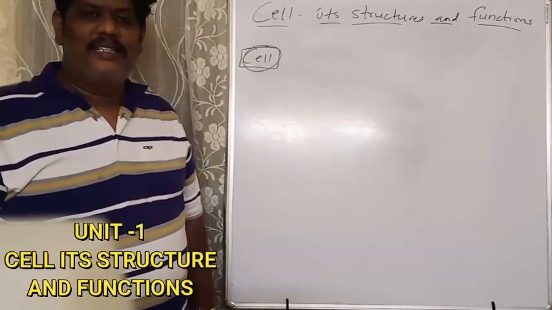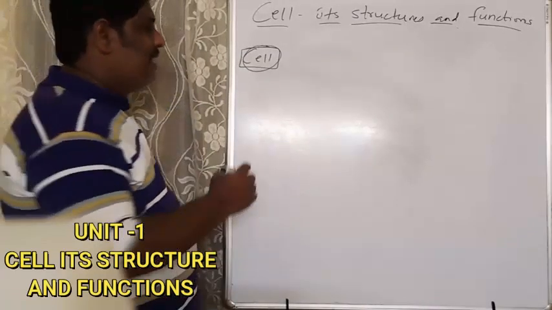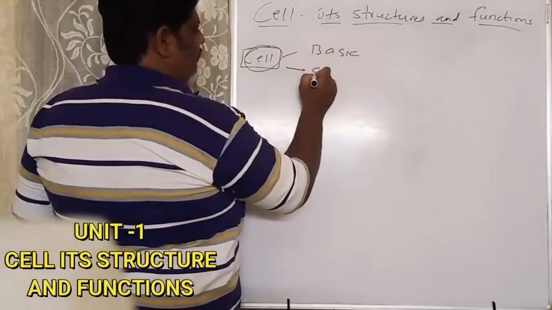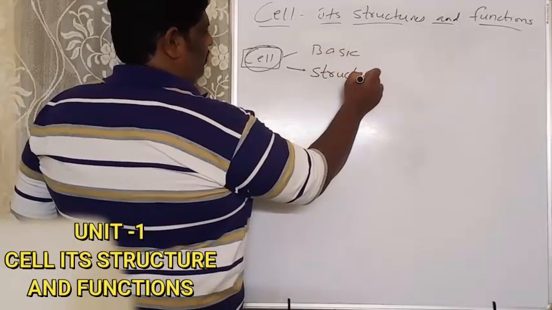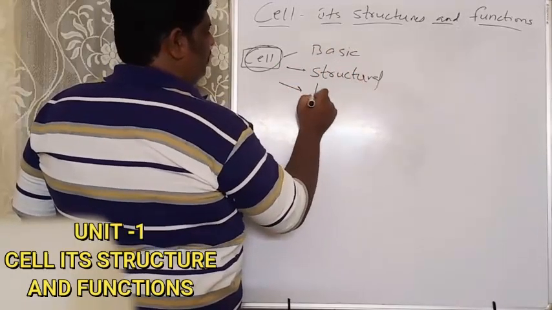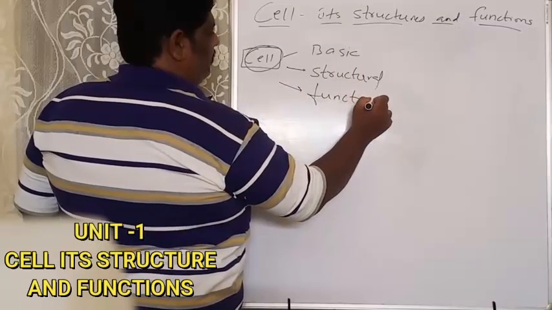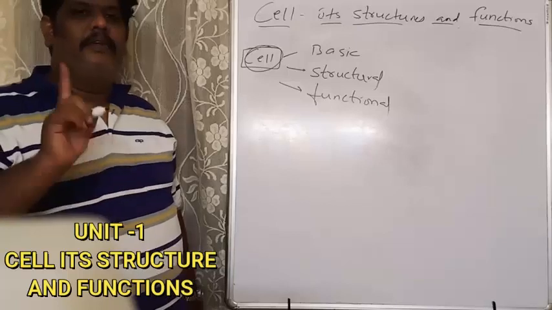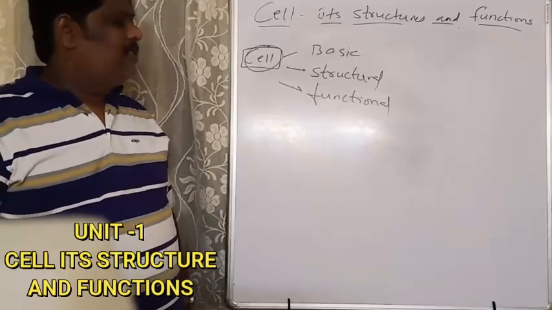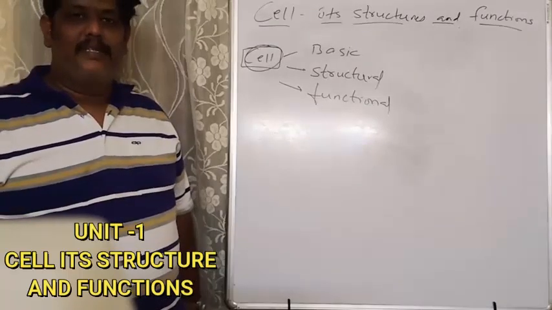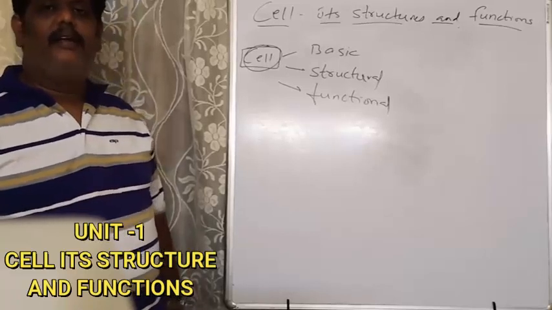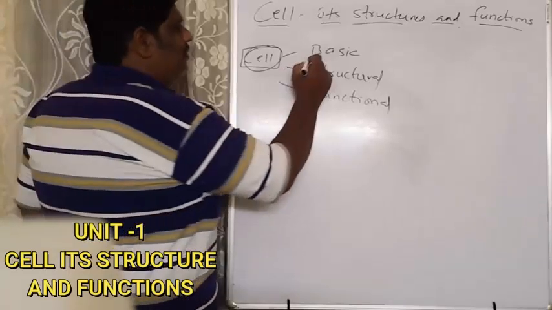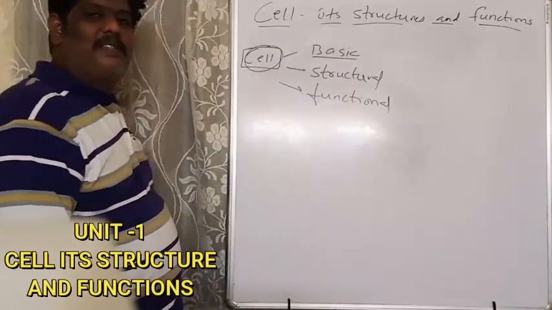What is cell? Cell can be defined as the basic structural and functional unit of the body. Everybody repeat with me. Cell is a basic structural and functional unit of our body. Now why is it a basic unit? Why is it called a basic unit?